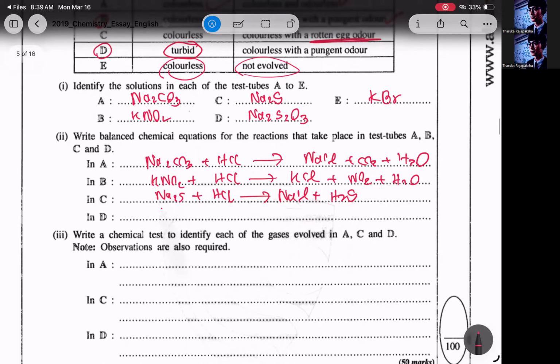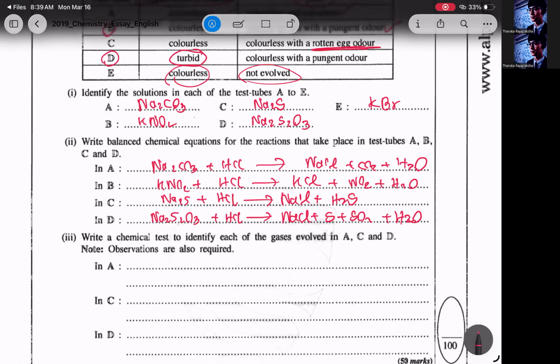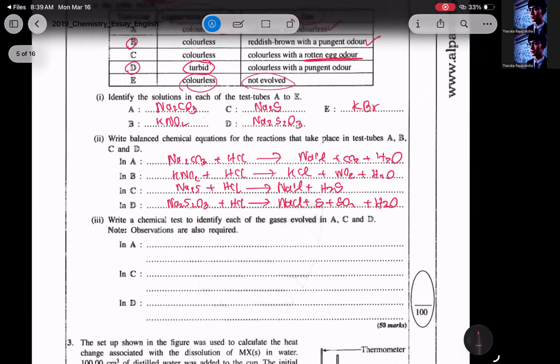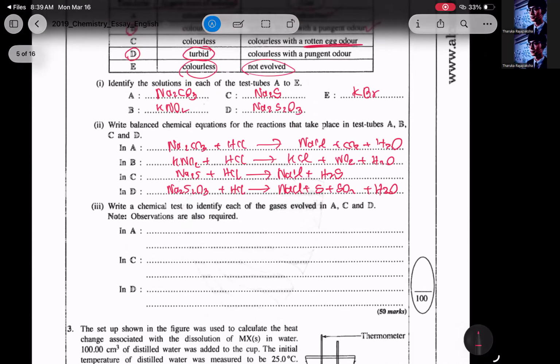Then in D, a turbid solution is formed. So sodium thiosulfate, Na2S2O3 plus HCl, you will get NaCl plus sulfur plus SO2 plus H2O. So all of these things you will get. Now balancing is up to you; you have to take care of that. Write a chemical test to identify each of the gases evolved in A, C, and D.